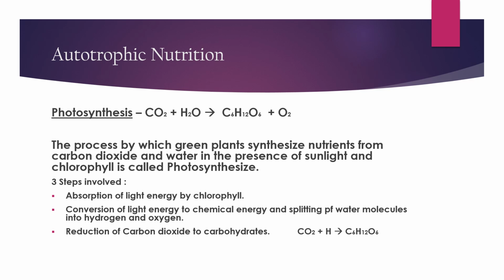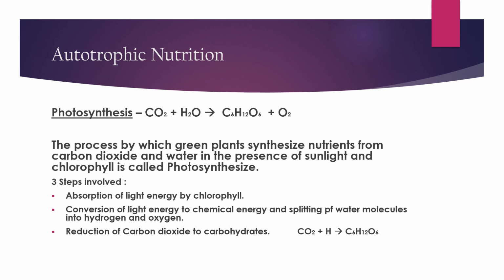So this is the only thing mentioned over here, the process by which green plants synthesize nutrients. Why are the plants green in color? Because a pigment is present. What is the name of that pigment? Yes, you are right, the name of the pigment is chlorophyll. The process by which green plants synthesize nutrients from carbon dioxide and water in the presence of sunlight and chlorophyll is called photosynthesis.